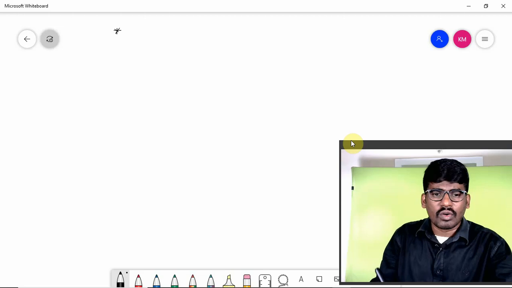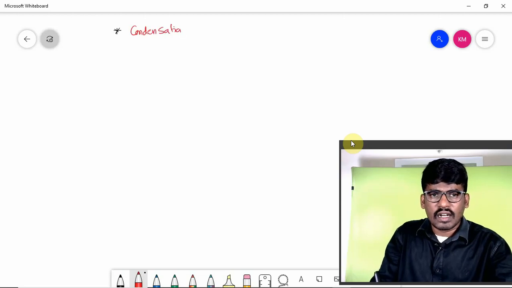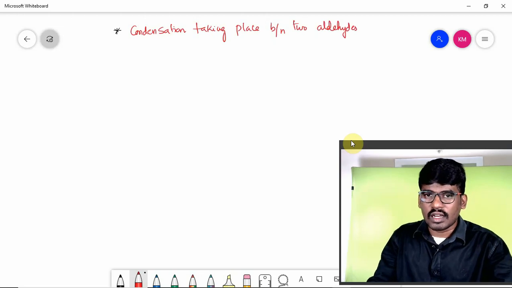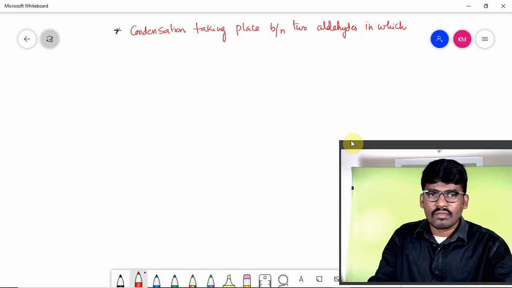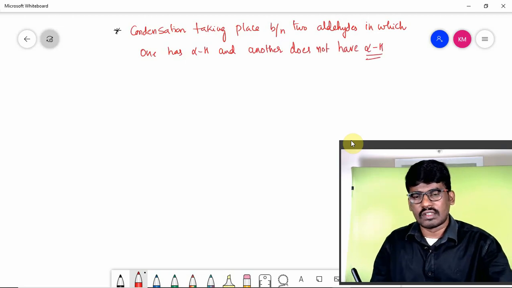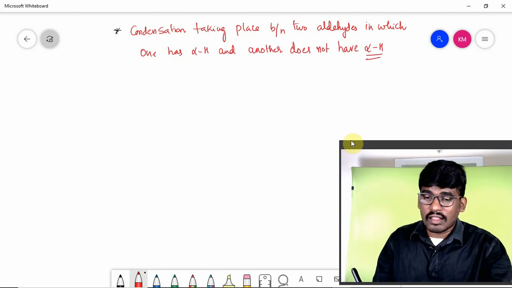Another type is condensation taking place between two aldehydes, in which one has alpha hydrogen and another does not have alpha hydrogen.